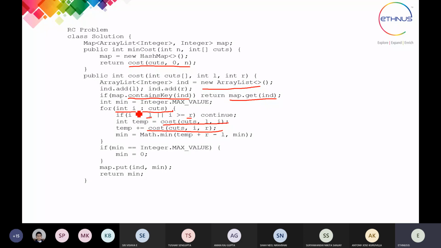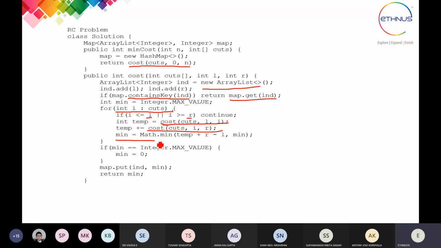Starting from the first, we are going to calculate the minimum cost. For each cut, the cost is calculated with the cost function, and after every cut the cost function is called recursively again.